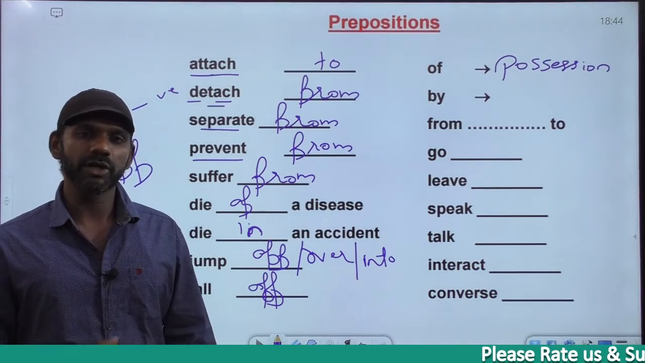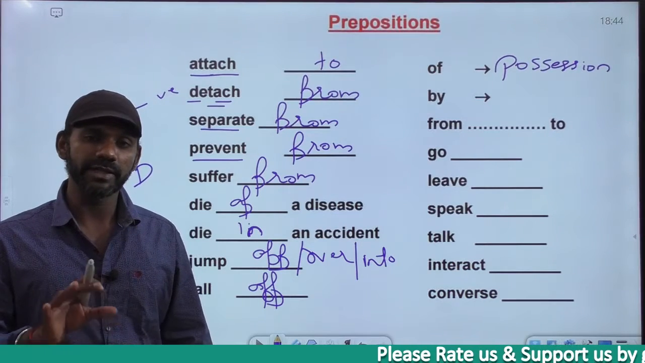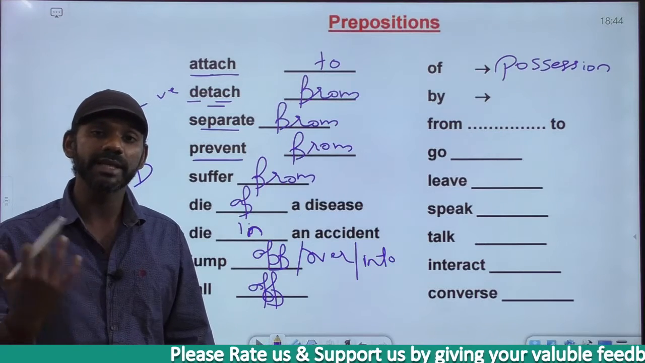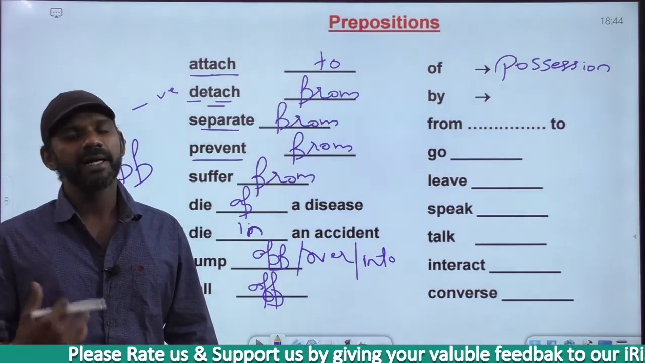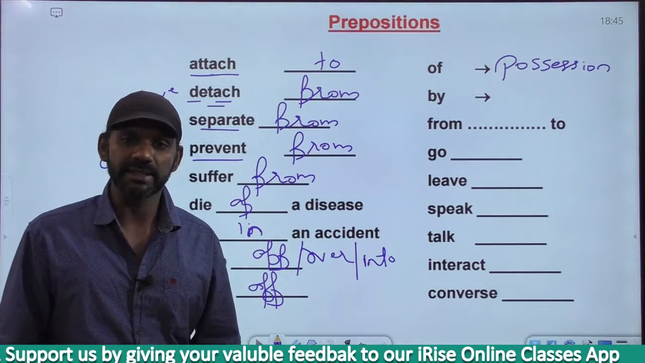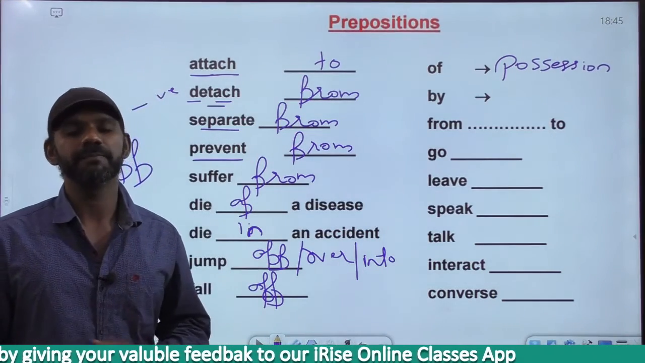Now our task is not to find out the correct option. Our task is to find out the better option if two correct options are there, or the best option if more than two correct options are there. I sit on the table makes sense. I sit at the table also makes sense. Which one makes more sense here?